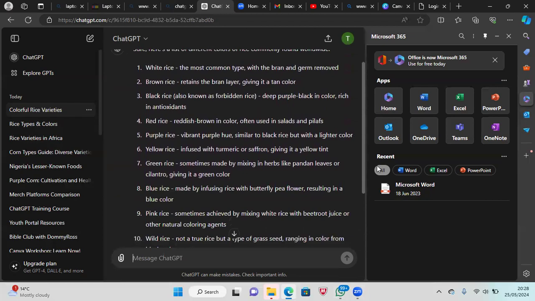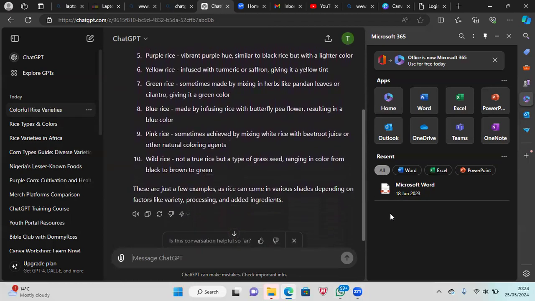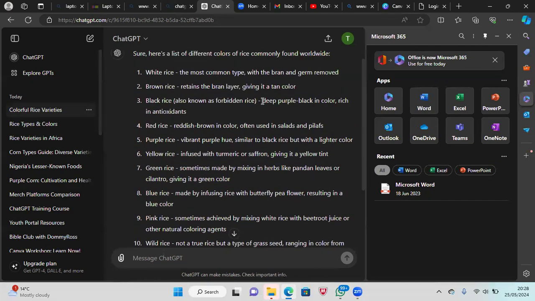We know about health benefits. What can we now look at? The yellow rice as well. When you come across yellow rice, know that it's been infused with turmeric or saffron to give it a yellow tint. There is a green rice. It's made by mixing herbs like pandan leaves or cilantro to give it a green color. The black rice is the one I'm interested in. Let's find out. It's a deep purple color, rich in antioxidants. So that tells us that that is not really mixed.